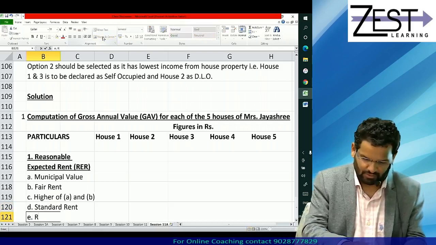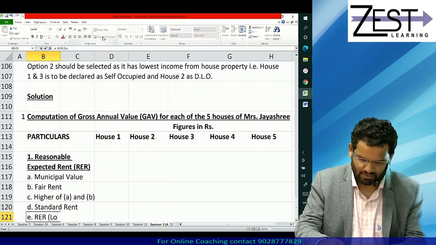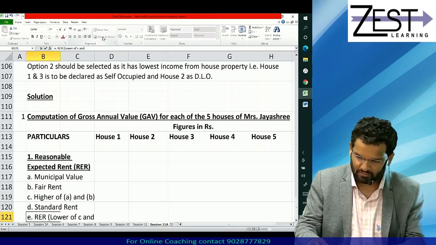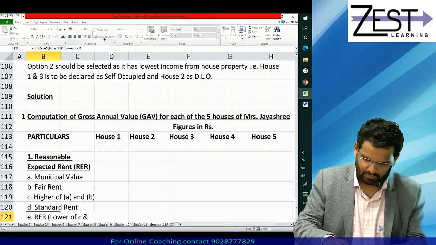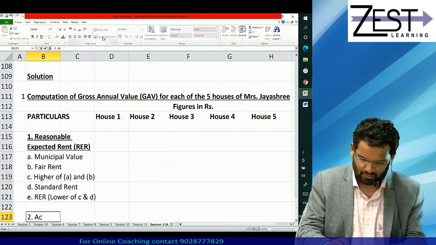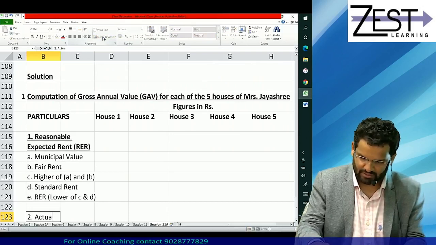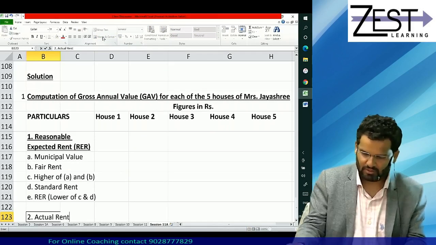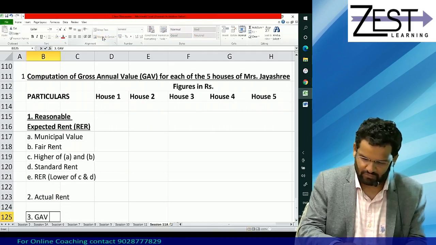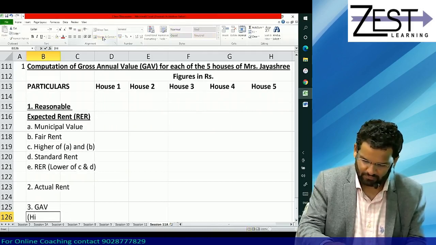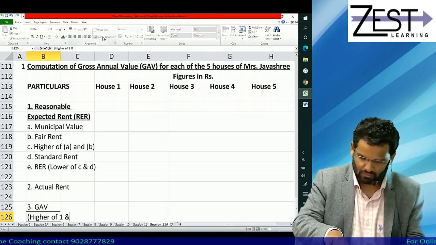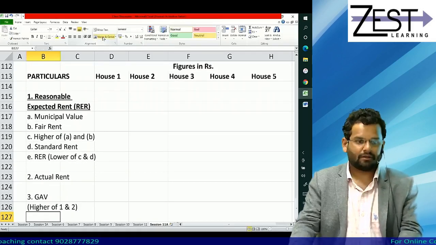E point, reasonable expected rent, which is the lower of C and D. Second point will be actual rent, or you can say annual rent. And third point will be GAV. GAV is nothing but the higher of 1 and 2. Chaliye, let's start.